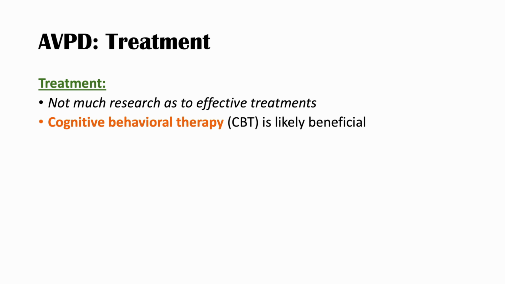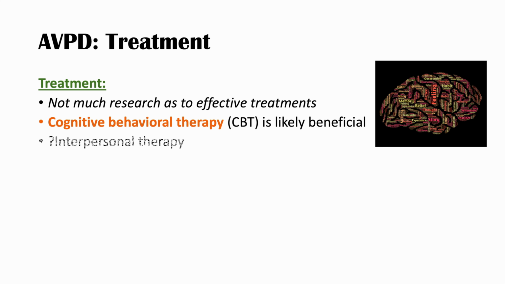So how do we treat avoidant personality disorder? There's actually not much research as to effective treatments for this condition. It's likely that cognitive behavioral therapy, or CBT, is beneficial. So getting the patient to understand their thoughts, understand their negative beliefs about themselves, and recognizing can help them combat those thoughts and beliefs and those schemas. And likely that interpersonal therapy is also a possible treatment as well. So these are our options for treatment of avoidant personality disorder.